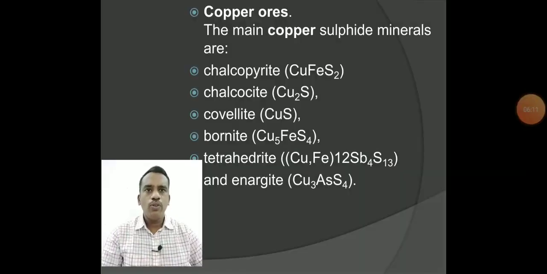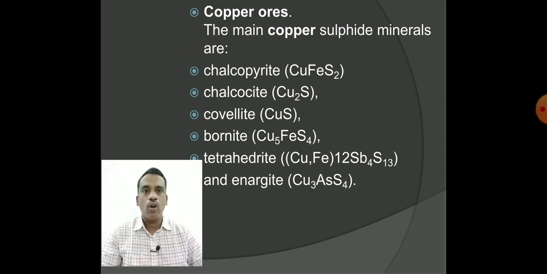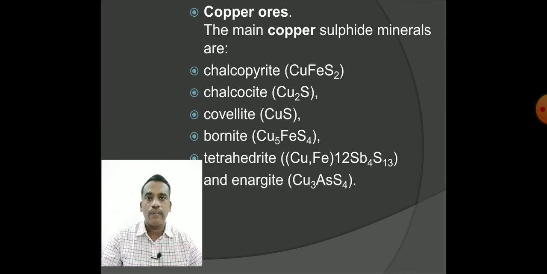You can observe the copper ores. There are many ores of copper, and some of the very important ones we have extracted. The copper ores are there in the form of their sulfides. One of the ores is chalcopyrite, where copper is in combination with iron and also the sulfide, having the formula